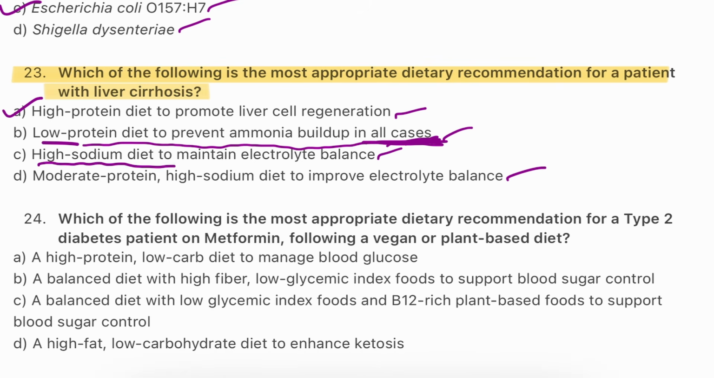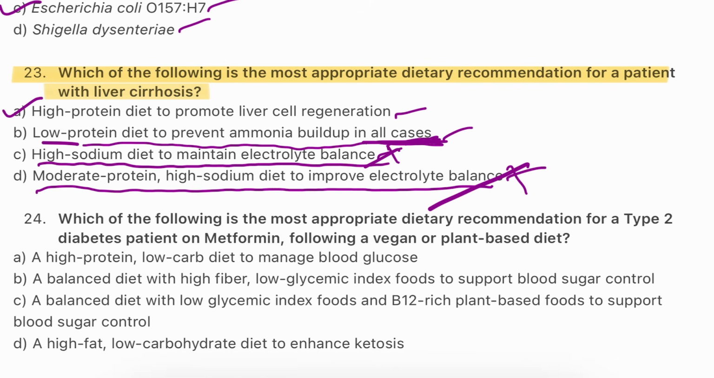And option C, high sodium diet to maintain electrolytic balance, is wrong, because in liver cirrhosis there is a symptom called ascites, where there is a buildup of fluid. So this is also not the answer. And for option D, moderate protein, high sodium to improve electrolytic balance, is also not the answer. So in this case the most probable answer is A, high protein diet to promote liver cell regeneration.